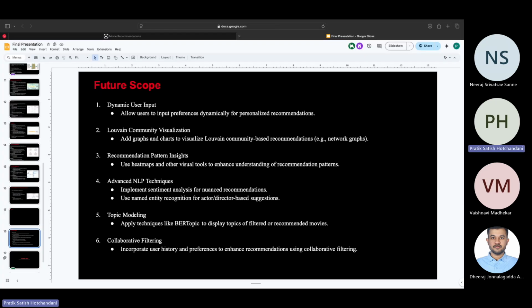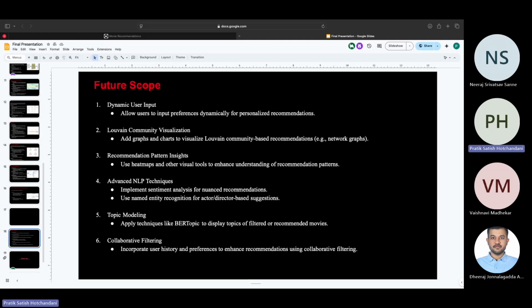Now, if we talk about the future scope of our project, we can enhance the user experience further by making several improvements, implementing dynamic user input features, and this would allow users to get more nuanced preference selection. Visual upgrades could also be made that would show the graph community selection from the Louvain algorithm, and heat maps as well as other visual tools can be introduced that would help the users better understand the recommendations they are getting.